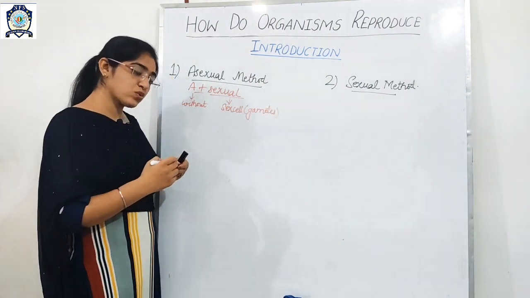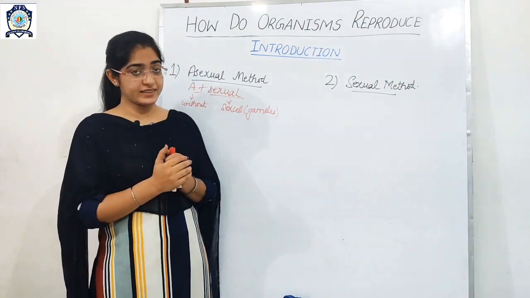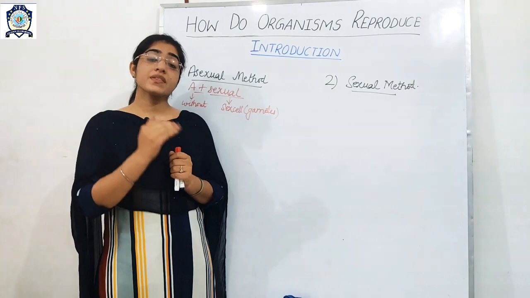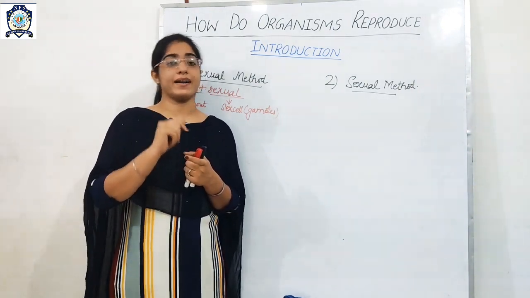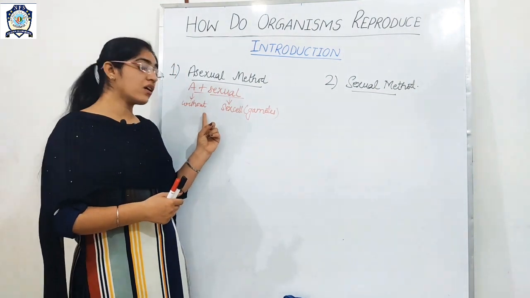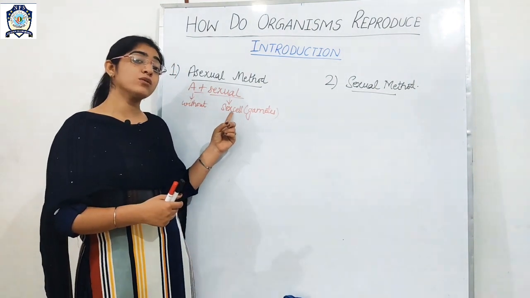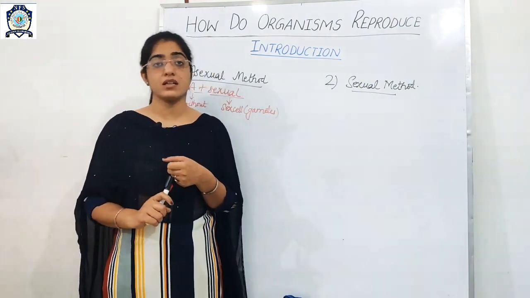So what is the asexual method? In the asexual method, the organism reproduces from a single parent, or you can say the organism reproduces without the fusion of gametes.